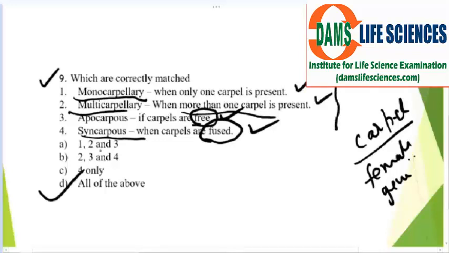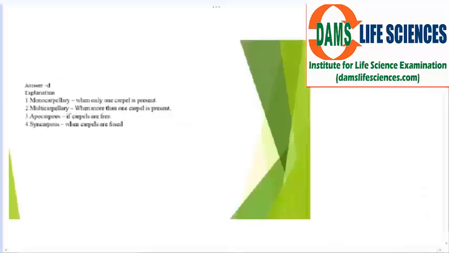So the option is D. Monocarpellary, the word itself says one carpel. And multi means more than one carpel. Apocarpous, carpels are free. Syncarpous, when carpels are fused. So option D is correct, correctly matched. Now here comes the answer. I have explained it already. All were correctly matched.